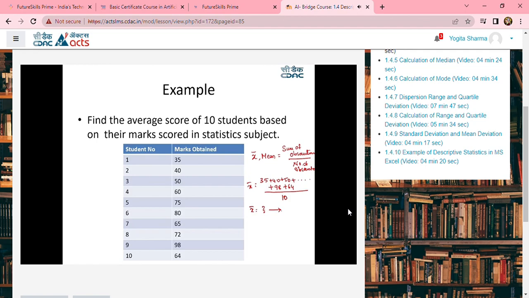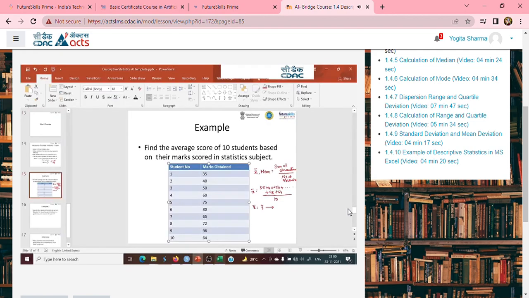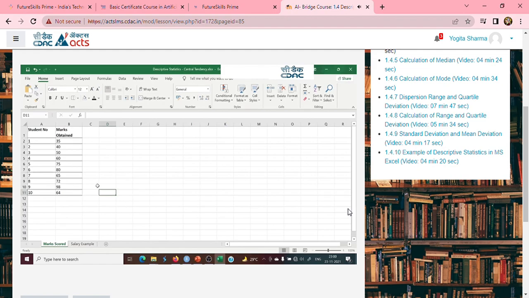Following up, in this continuation session, we'll see how to calculate this mean value in Excel. Moving into the Excel part now, I want to obtain the mean of this. So what do I require? There is an inbuilt formula to calculate the mean in Excel, which is the average of whatever numbers we want. Select all these numbers and close the bracket. Press enter, and you get 63.9. That means the average score of all the 10 students in statistics is 63.9.